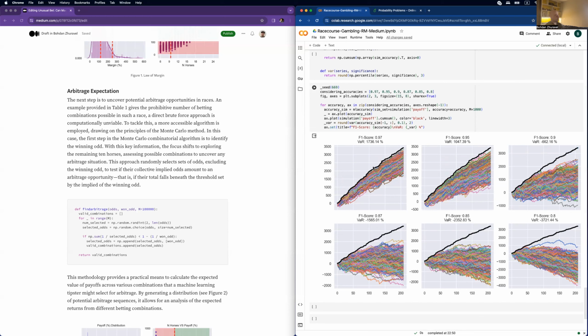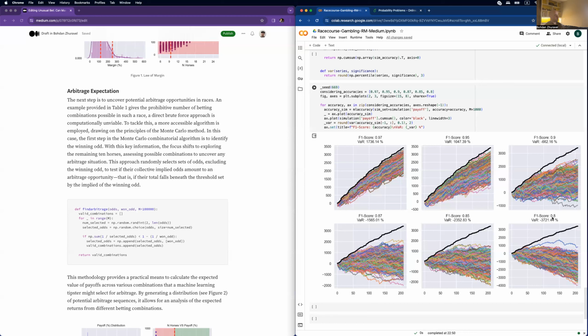Here we can see a not really nice picture, but a real-life picture: to basically earn some money from this kind of strategy, we have to have our F1 score bigger or equal to 0.95, which I think means we have to be well organized and well resourced to do machine learning to obtain this accuracy, honestly, for finding the best sequences of arbitrage.